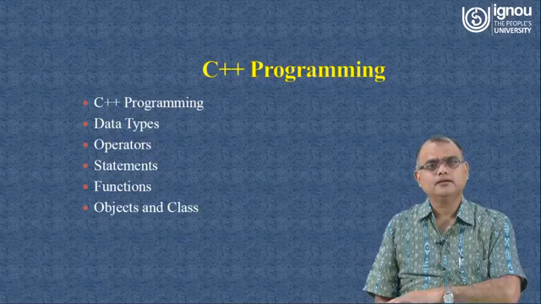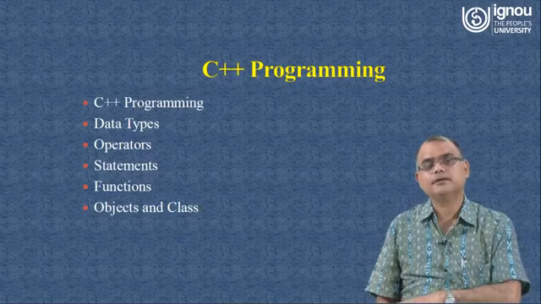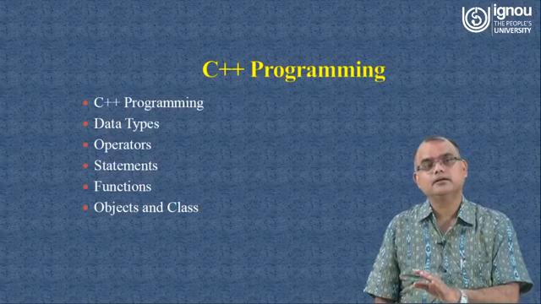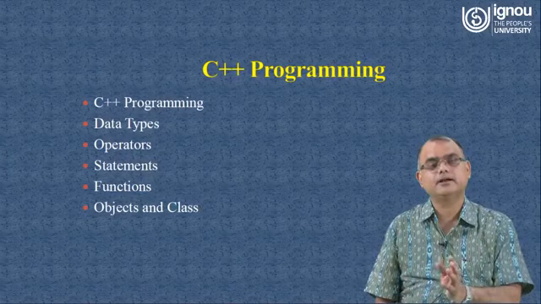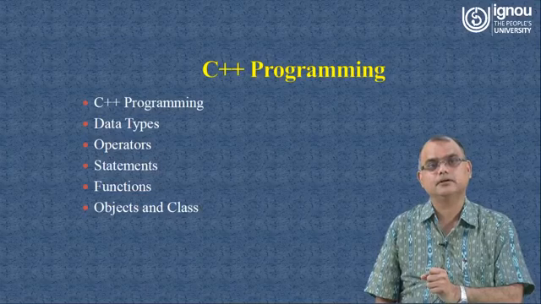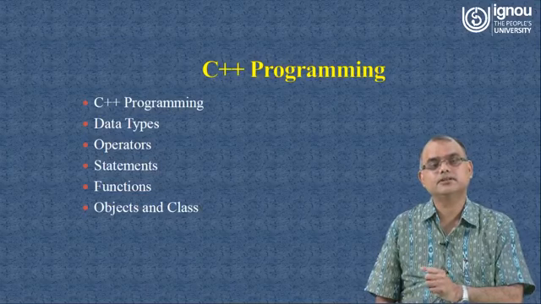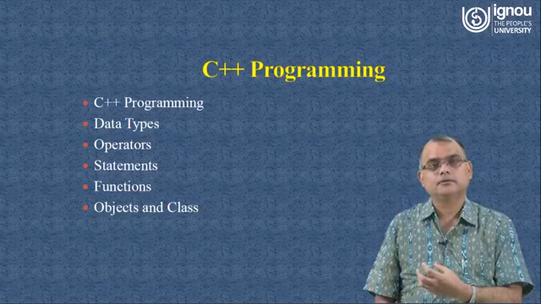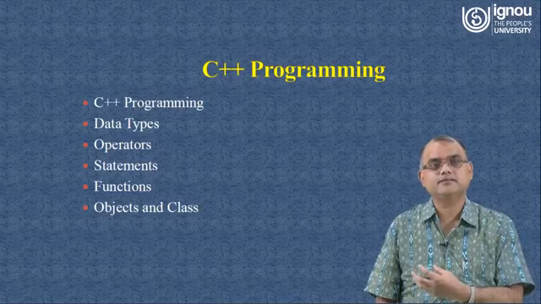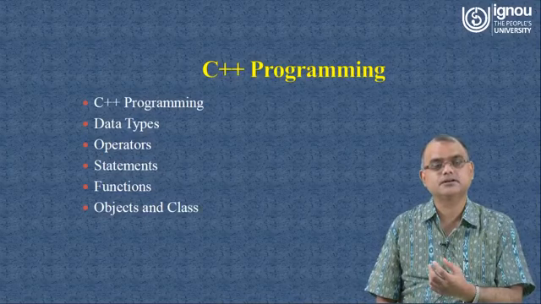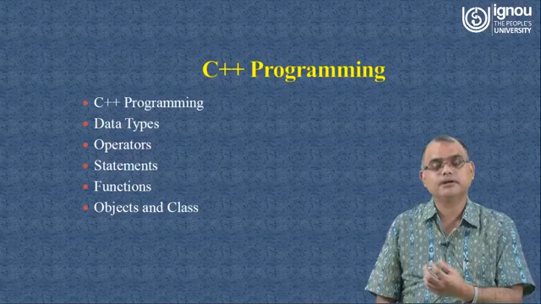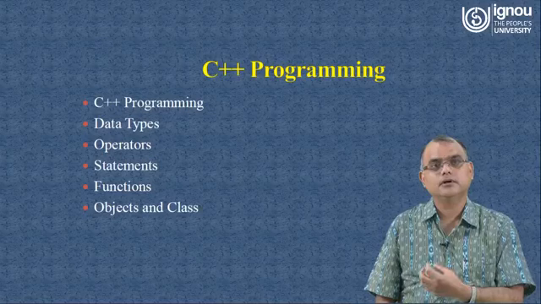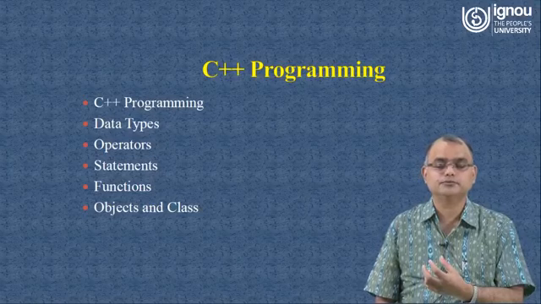So in the C++ programming course, we are going to learn programming using a different paradigm, a different kind of approach to problem solving. This is the objective of this particular course, and that approach is the object oriented approach. We have learned C programming, in which we used a structured approach to solve our problems and learn the programming skill. But in this course we are going to learn the skill of object oriented programming and implement that particular skill throughout the course.